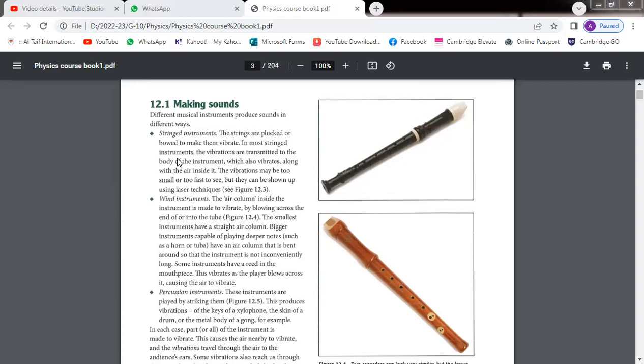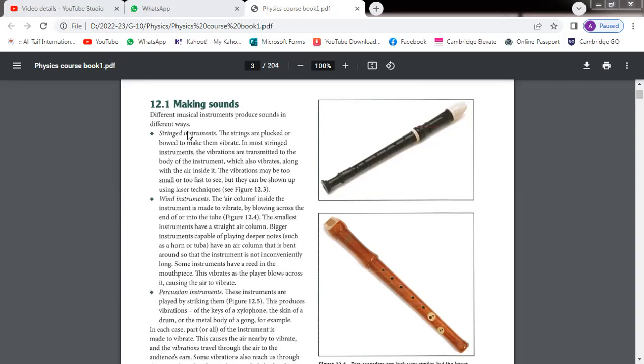Here on this page, first of all, we have the string instrument. Sometimes we pluck the string and then sound is produced. Then there is the wind instrument, where we blow. For example, the air column inside the instrument is made to vibrate by blowing across the end of or into the tube. If there is a bigger hole or a smaller hole, then the production of the sound changes.